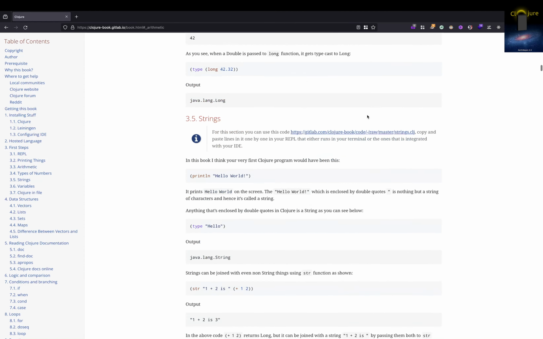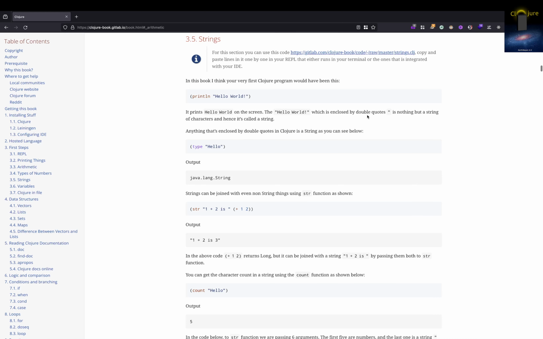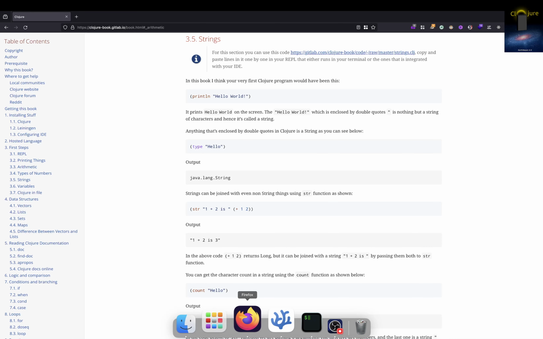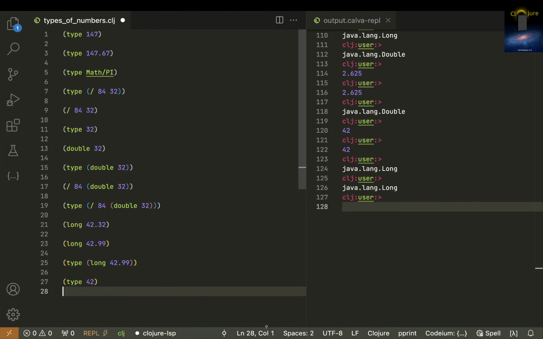So, till now, you have seen numbers, but what are the things humans write? One is numbers, which can be used for mathematics and all those things. But even before that, we wrote letters, alphabets, and all those things. Letters and alphabets are called strings in Clojure.